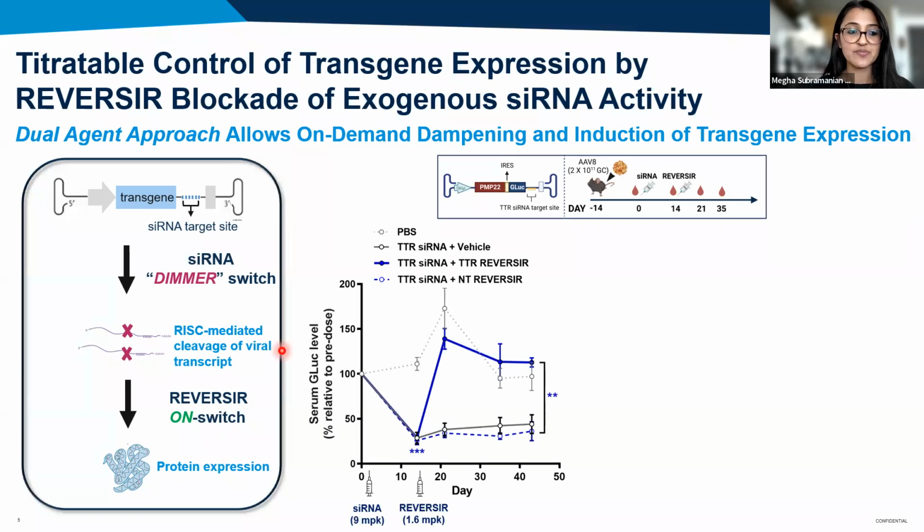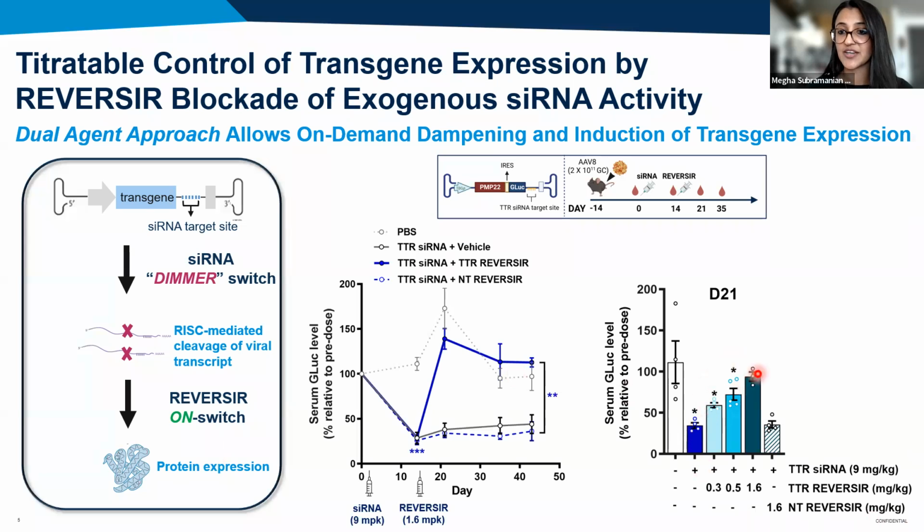Here we injected mice with an AAV expressing a secreted luciferase reporter with a target site for a toolkit TTR siRNA within the 3' UTR. Dosing of the TTR siRNA leads to significant reduction in secreted reporter levels that's then recovered in a dose-dependent manner with exogenous dosing of reversir. And so in this way, a dual agent approach has the advantage that it can provide titratable control in both the on state as well as the off state.